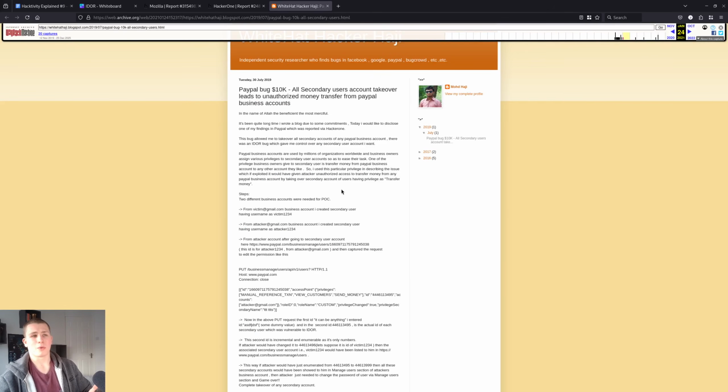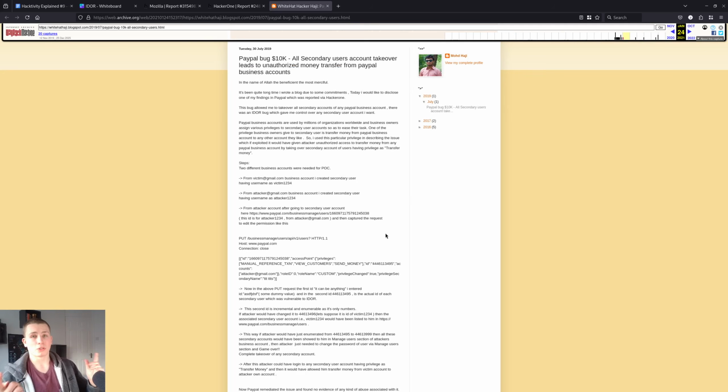The vulnerability here was relating to these secondary accounts. So in PayPal, you could have a primary account, and then you can have secondary accounts under that primary account. I think you can also have a secondary account be under multiple primary accounts, so keep that in mind here. And there was this endpoint where you could manage your secondary accounts, and you could change the permissions. And you could also add your secondary account to a different primary account. And in this case, this was the IDOR. You could just set the ID to a secondary account that you didn't know and add yourself to that account.